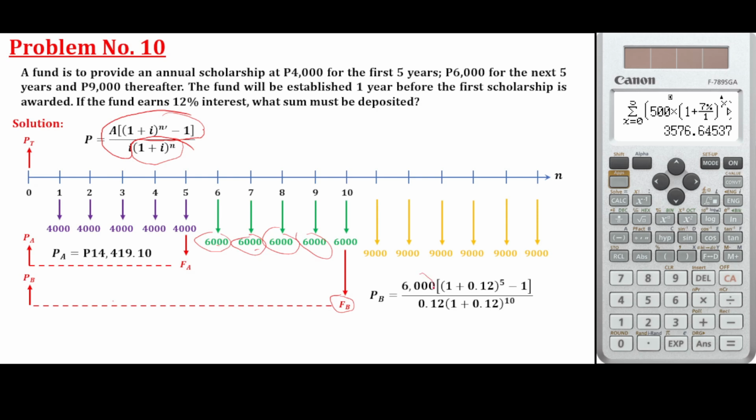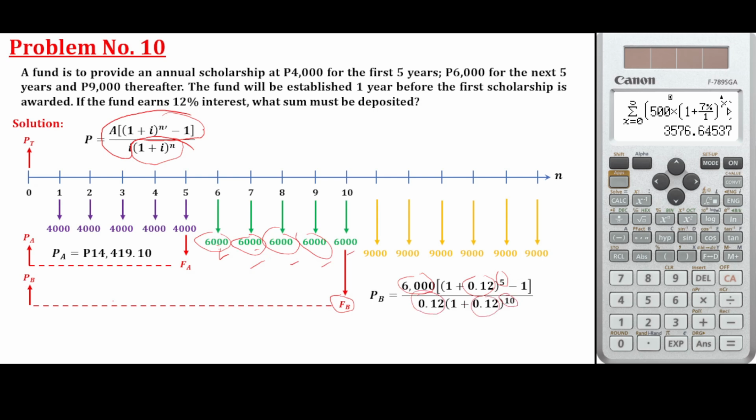So 6,000, 1 plus i raised to n prime. n prime is the number of payments. So we have 1, 2, 3, 4, 5 payments. Minus 1 over i, 1 plus i raised to 10. Why 10?